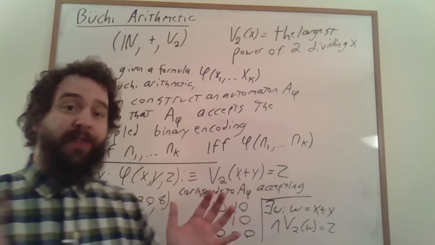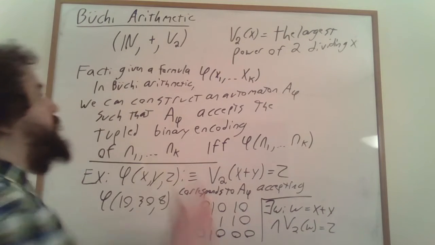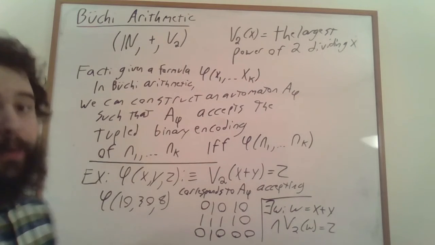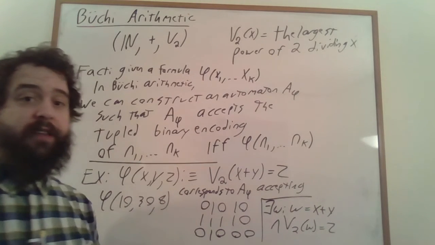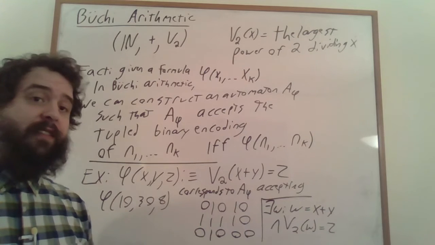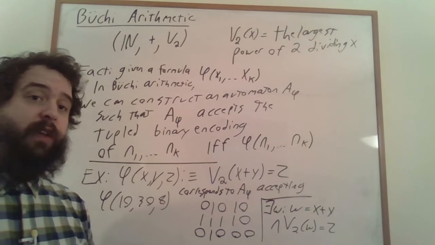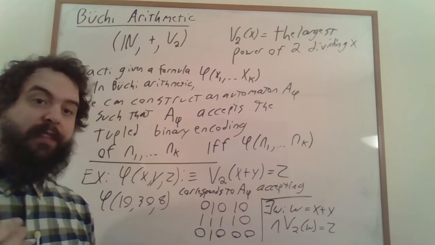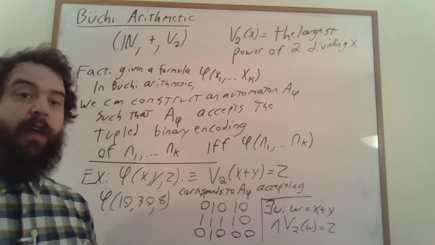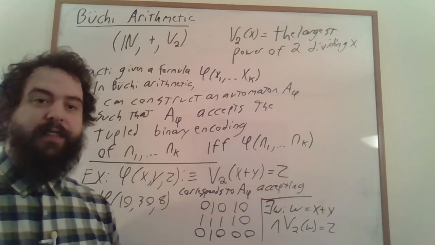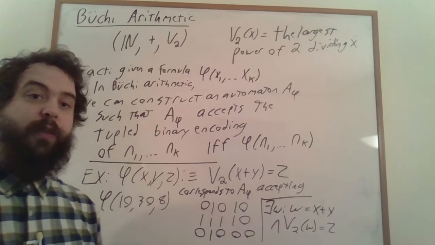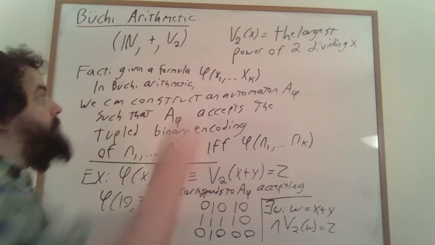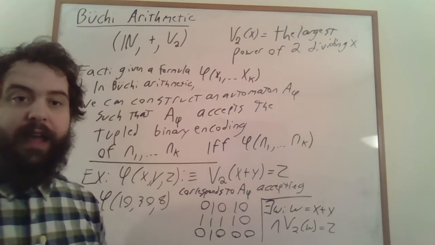So let's focus on what we've done so far. We've worked out a way to take formulas in the first order logic of Büchi arithmetic and turn them into corresponding finite state automata. This tells us that the first order logic of Büchi arithmetic is at most as expressive as the regular languages. But we want to show that it's expressively equivalent. We want to show that we can take any regular language and describe it by a formula in Büchi arithmetic, and we can do that.